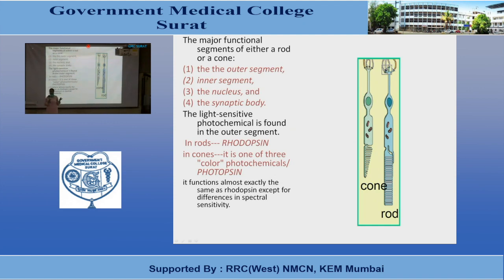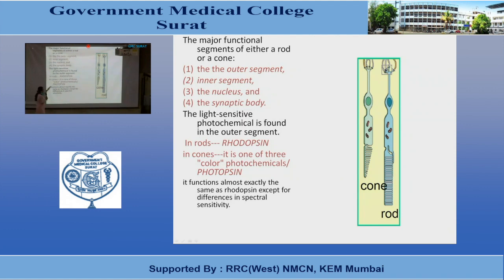As you all know and have studied, there are 3 cones present in the retina which are responsible for visualizing red, blue and green colors. These colors are known as primary colors. So depending upon the presence of color photochemical in the cones, they are red cones, green cones and blue cones.